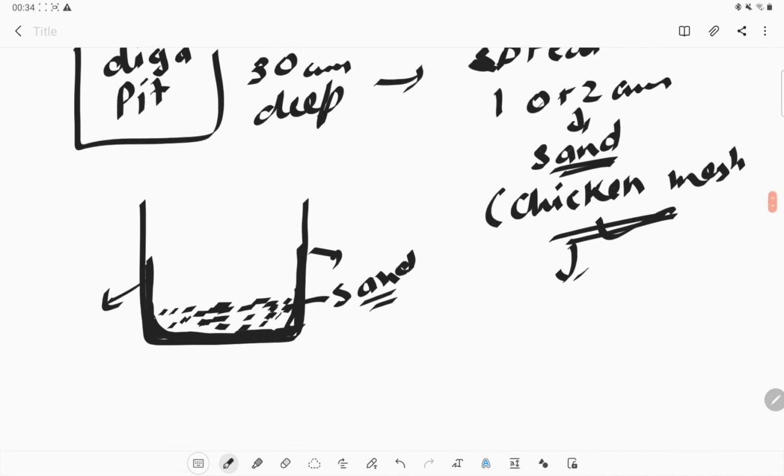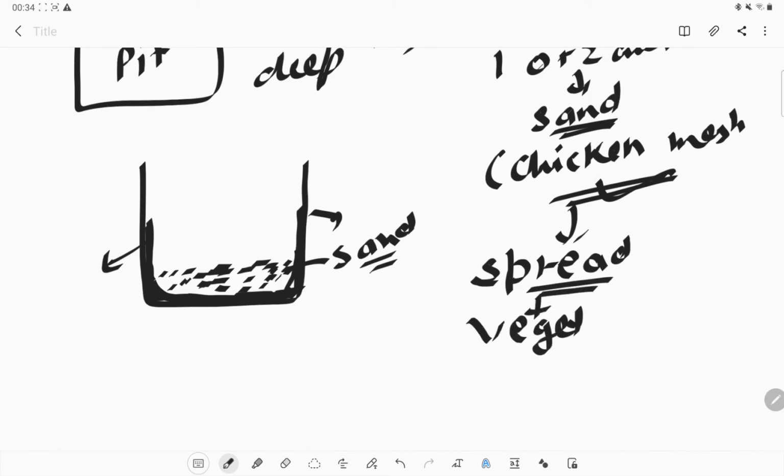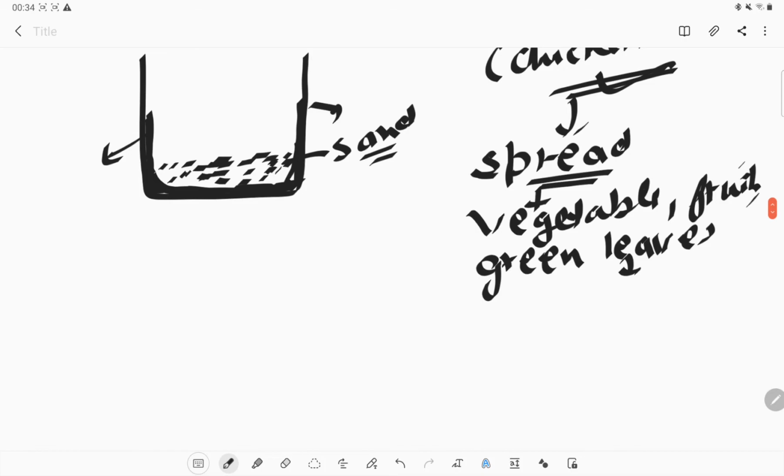What next? We require something for the red worms to eat. So we can spread some waste material like vegetable waste or fruit waste, or the peels of vegetables or fruits, or green leaves, or even newspapers or dried animal dung.